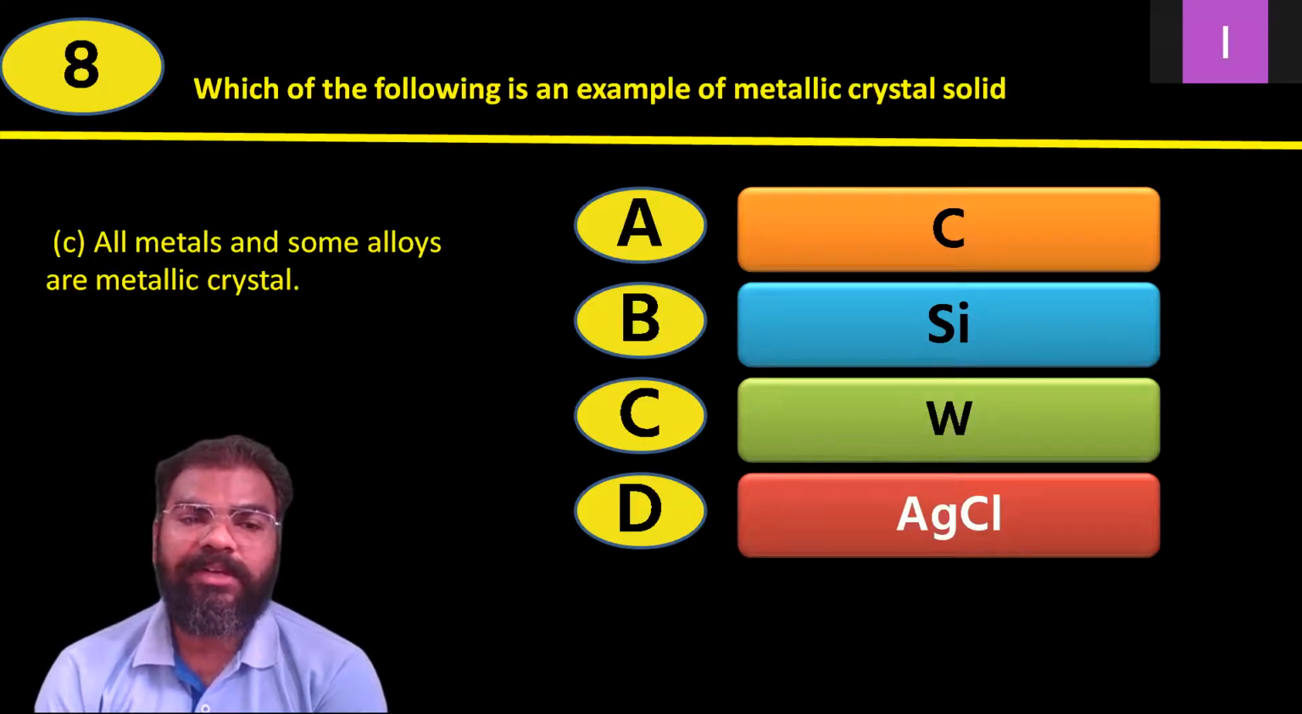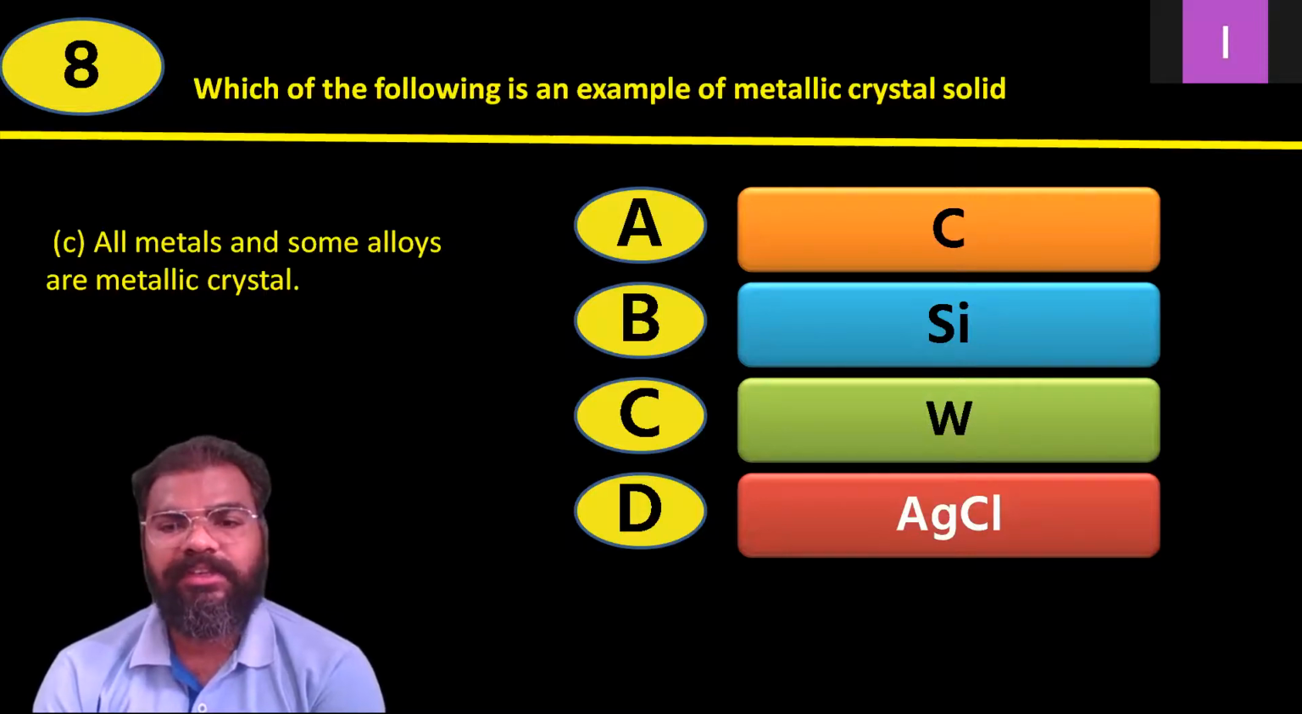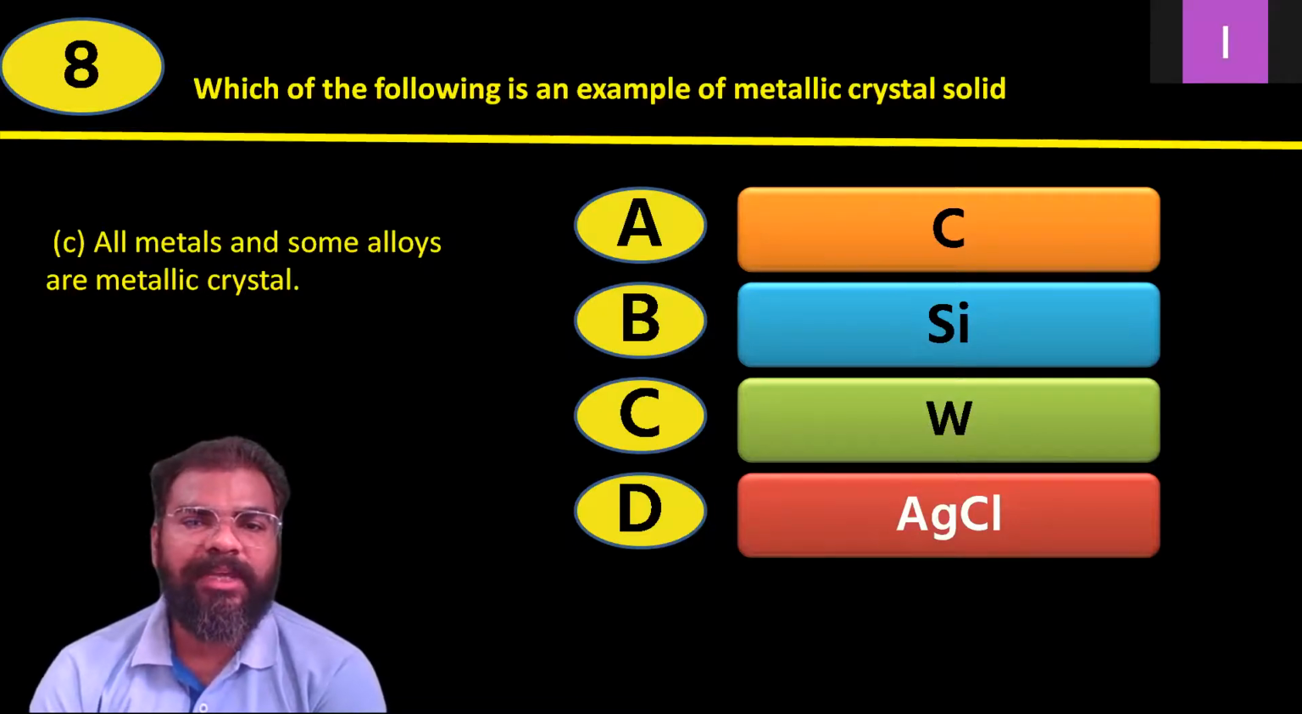See, all the metals and some alloys are metallic crystals. So here, option C, W, that is tungsten, is the correct answer for the question number 8. Tungsten is an example of a metal, so it is a metallic crystal solid.